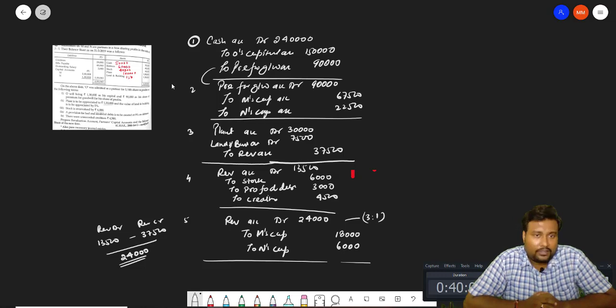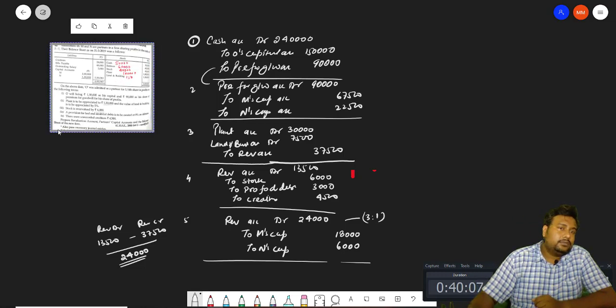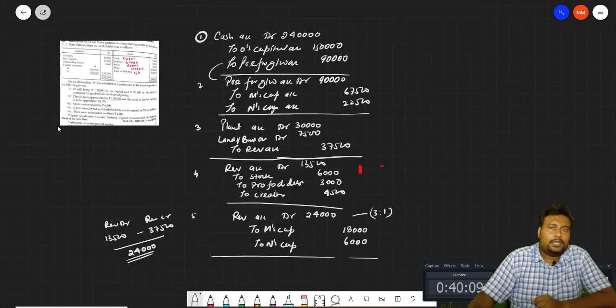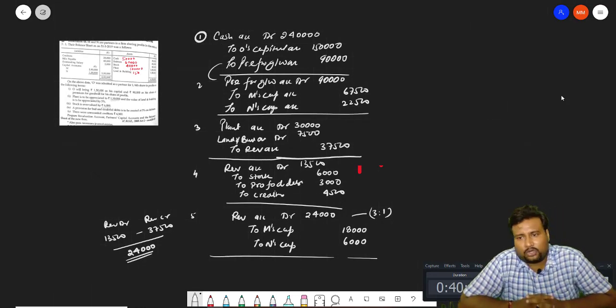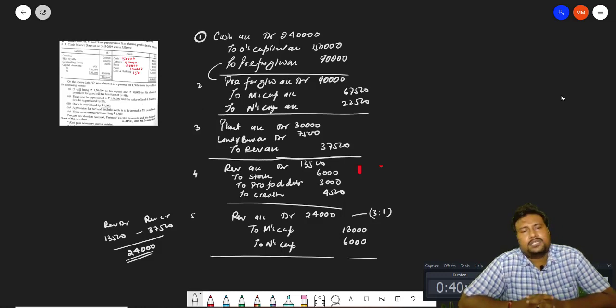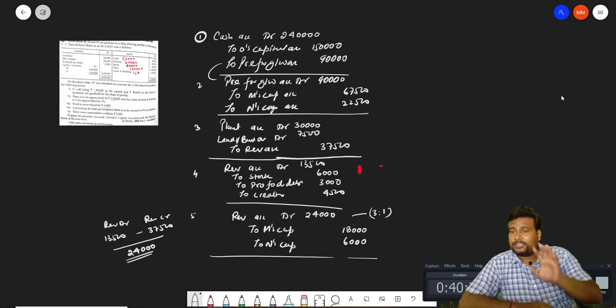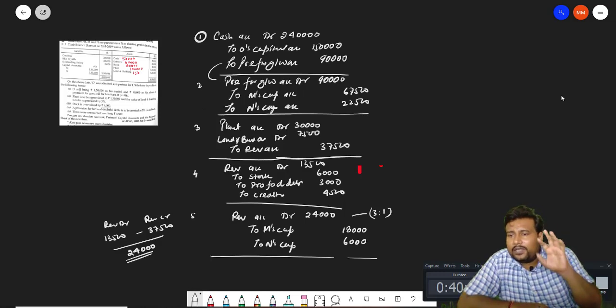Okay, so till then, one thing is there, a request to you: go and revise the revaluation concept. The pro forma we already discussed, the journal entry we already discussed, how to open the revaluation account pro forma, that also we discussed. We discussed how to pass the journal entry. So the journal entries of revaluation are categorized in 3 parts.